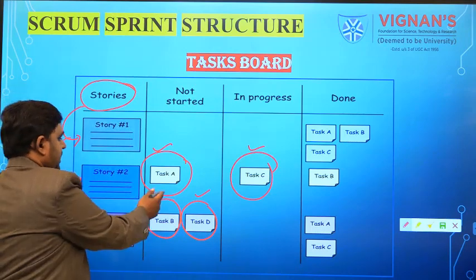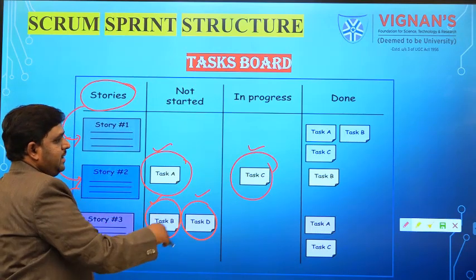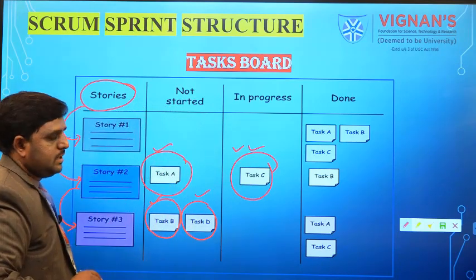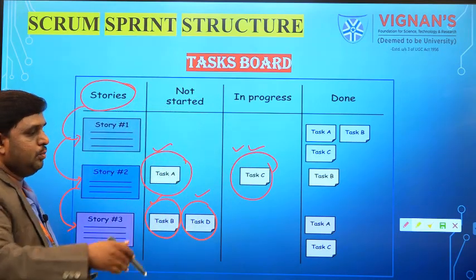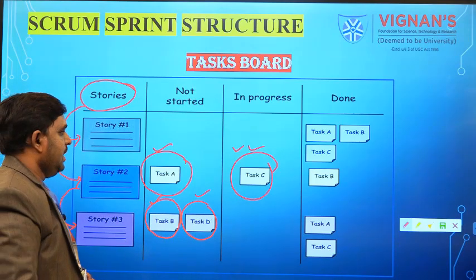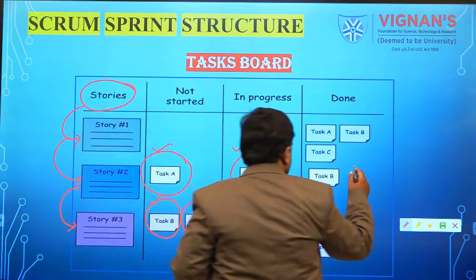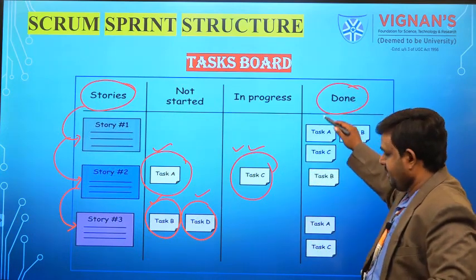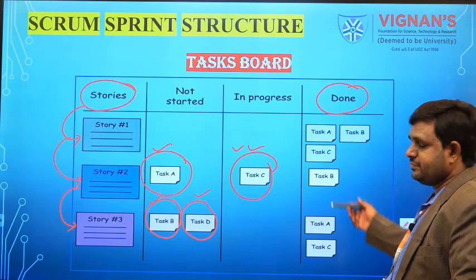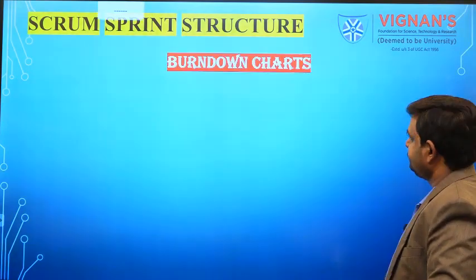Task A, B, D are not started, task C has been started, which is in progress. And the last one is done, what has finally been done. These are the things we display in the task boards.